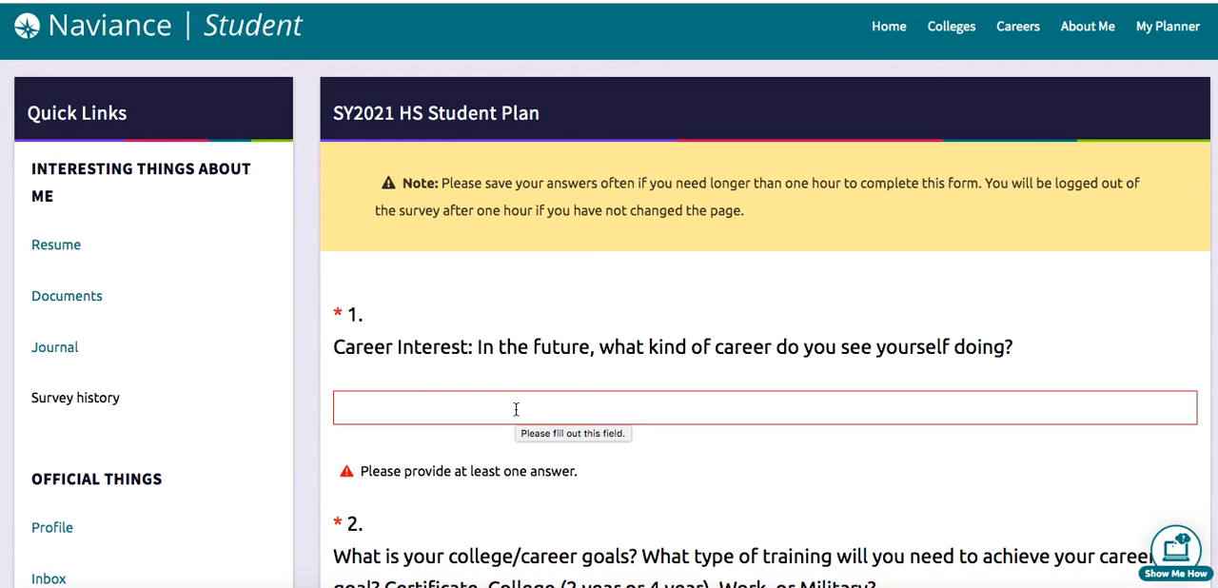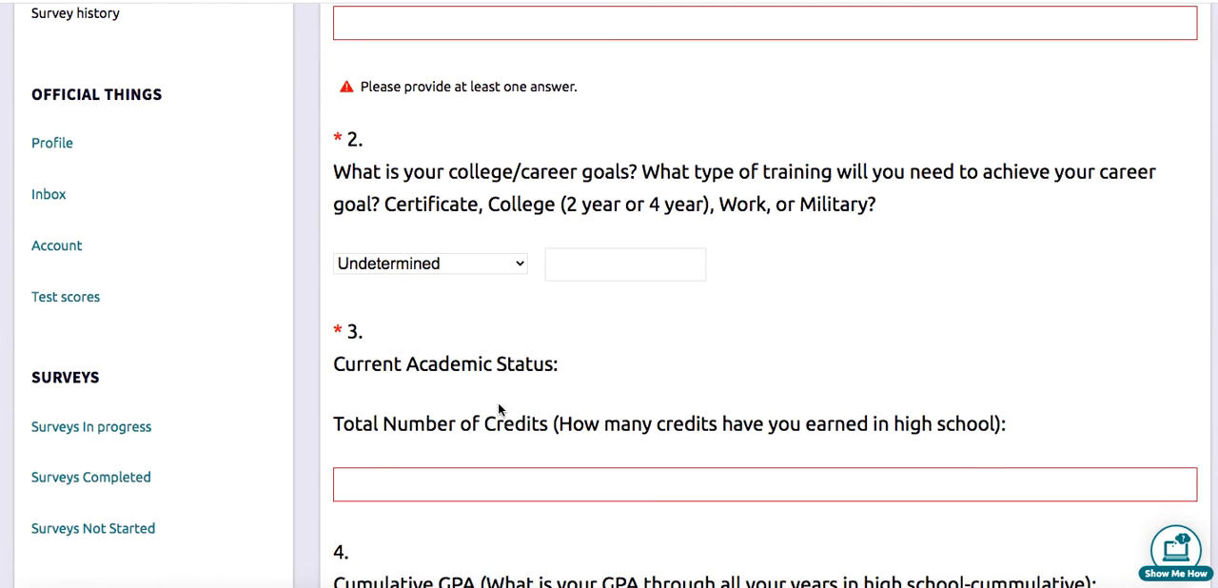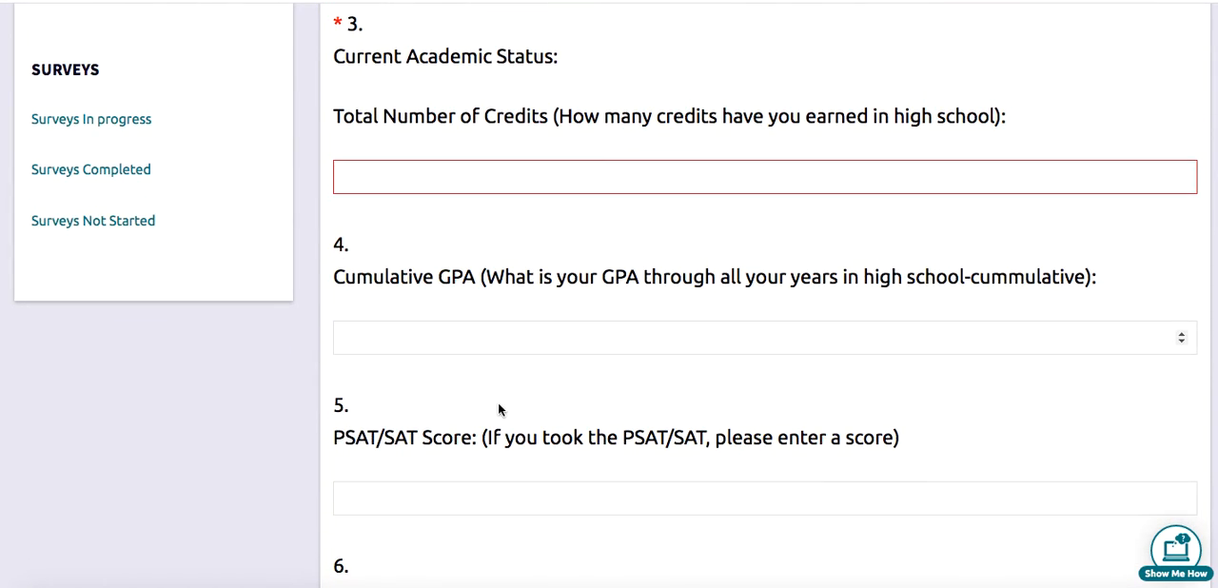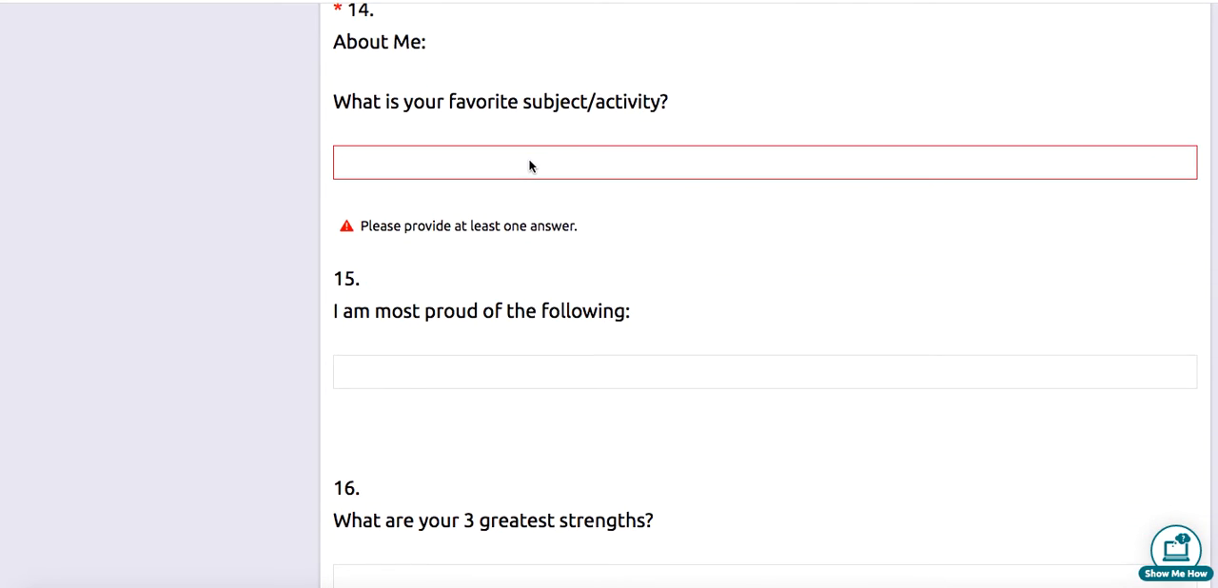So we want to know, what are your career interests? Are you thinking about college? Are you thinking about a career? Do you want to go directly into the workforce? Have you thought about the military? There are so many options and multiple pathways to the same destination, and we're here to help you explore those. Questions 3 through 13 are going to ask you some information about your academics and how you're doing. And then the second set of questions is going to be questions 14 through 18.